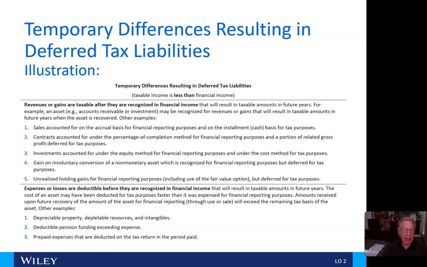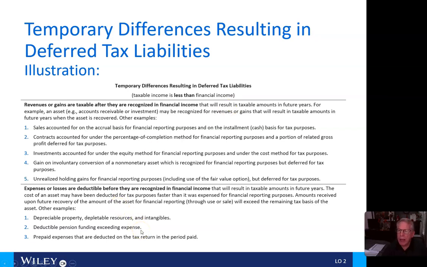Hi everybody, and welcome back to video number 4 in chapter 18. When we left off, we were looking at temporary differences resulting in deferred tax liabilities. Those temporary differences result in deferred tax liabilities when taxable income is less than financial income.